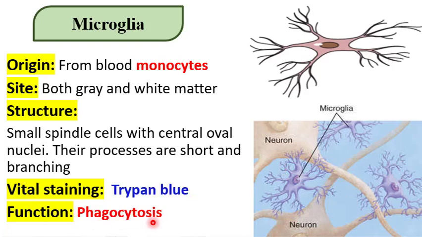Hence, it originated from blood monocyte. Again, microglia formed from blood monocyte, so its function is phagocytosis. This cell, present in gray and white matter, appears as a small spindle-shaped cell with central oval nuclei, stained vitally by trypan blue.